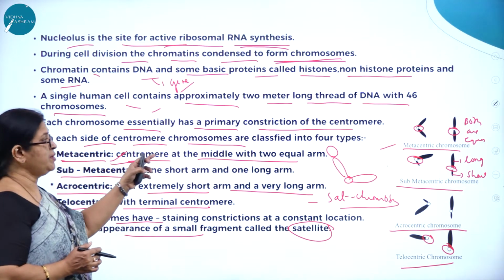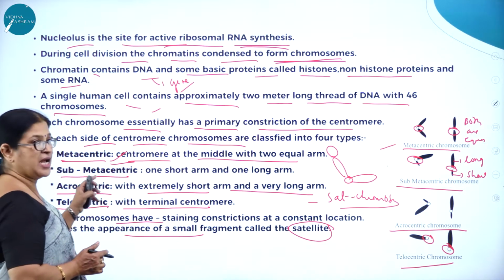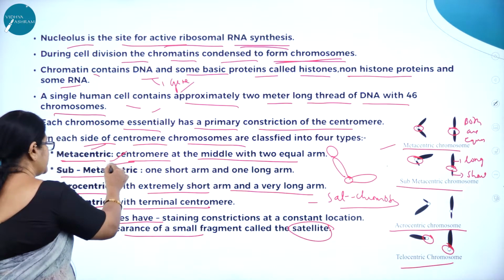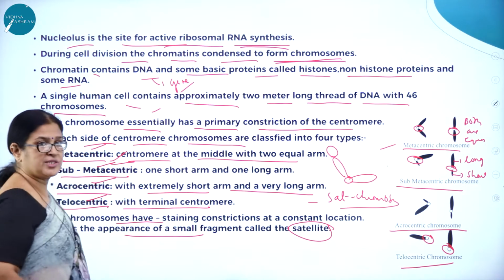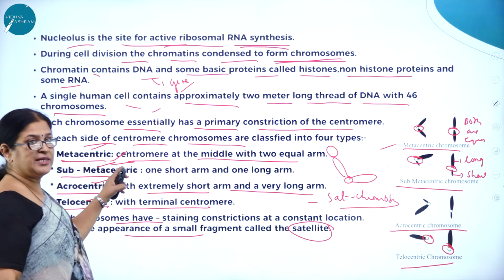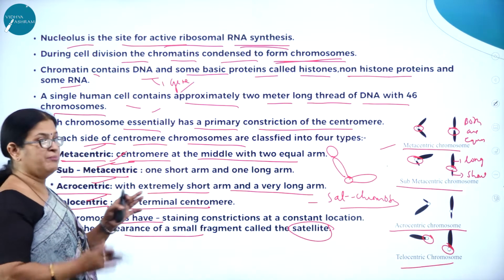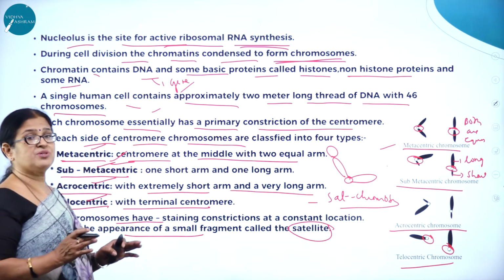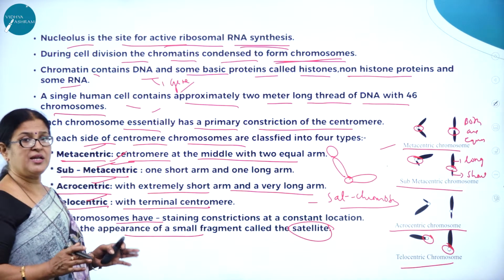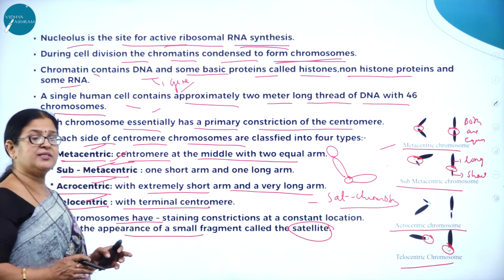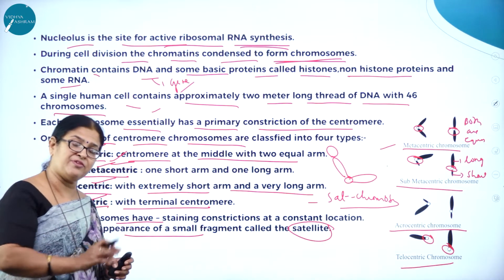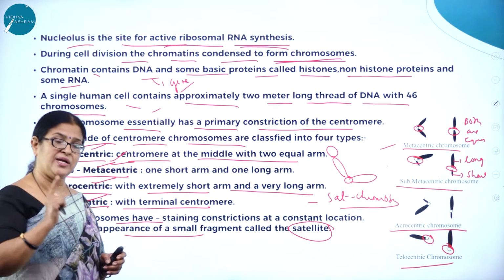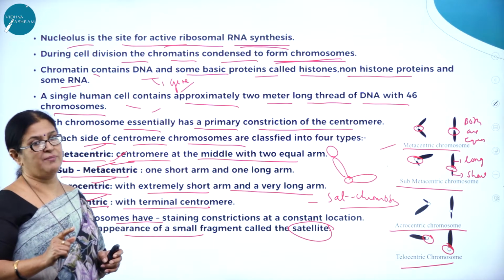So based on the position of the centromere, we classify the chromosomes into metacentric, submetacentric, acrocentric, and telocentric. In metacentric, the centromere is located at the middle, so both the arms of the chromosome are equal. In submetacentric, the centromere is located slightly away from the center, so one arm is long and one arm is short.